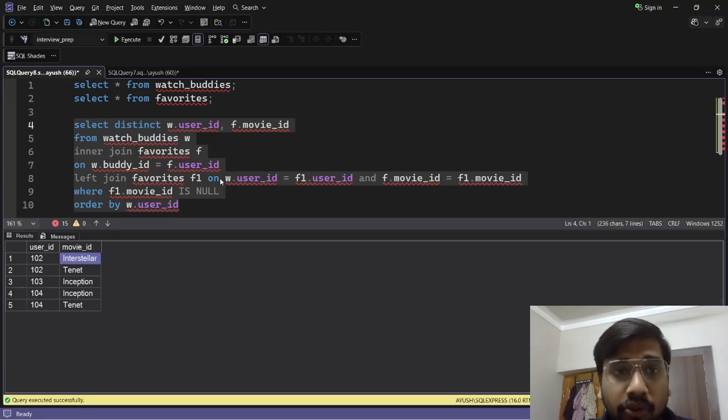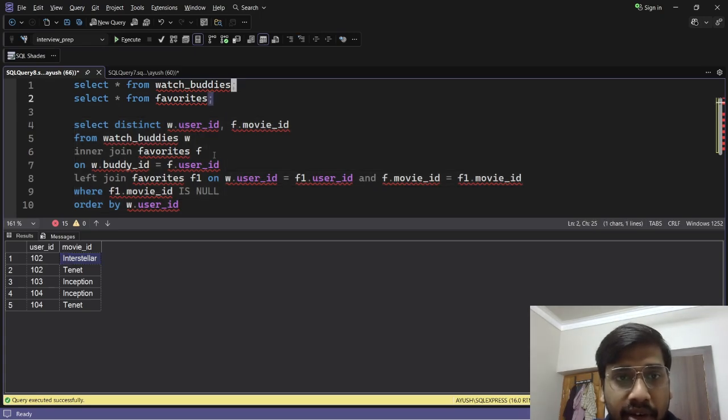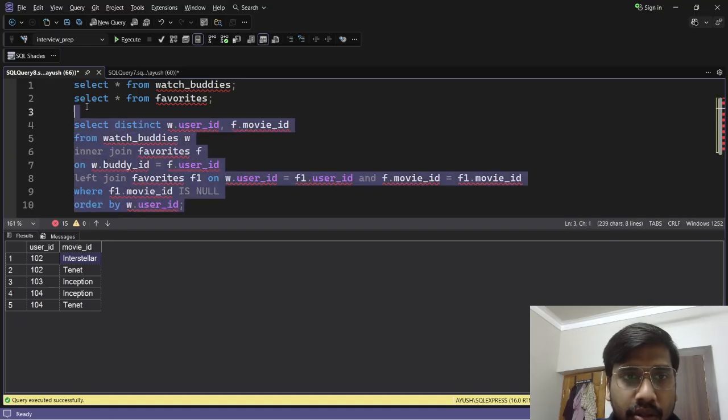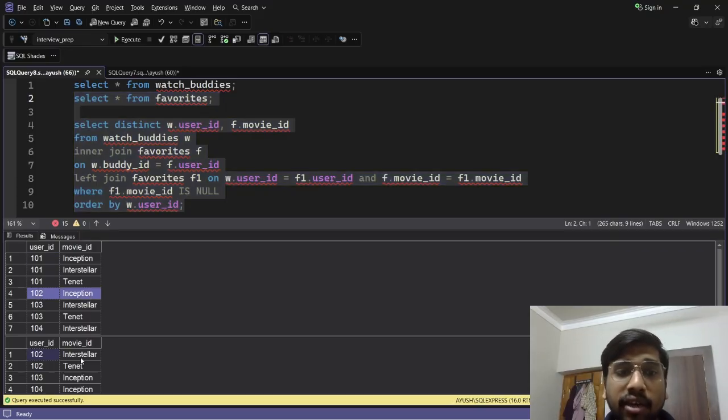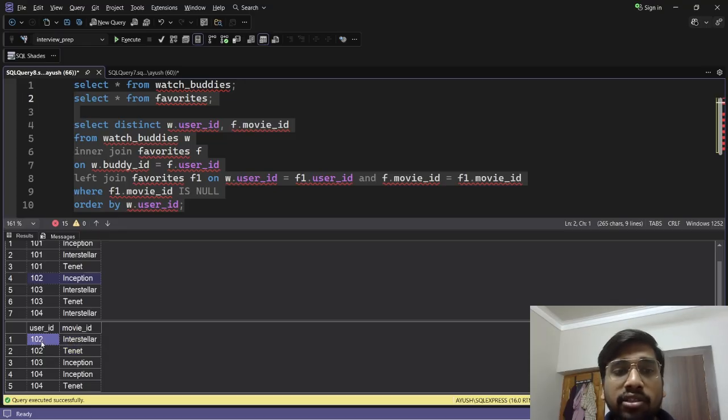Just for clarification, let me show you. If I run these two tables, the first table is the favorites table. Here you can see 102 likes Inception, and in our query we have returned that 102 should be recommended the other two movies. So with this we complete our question.